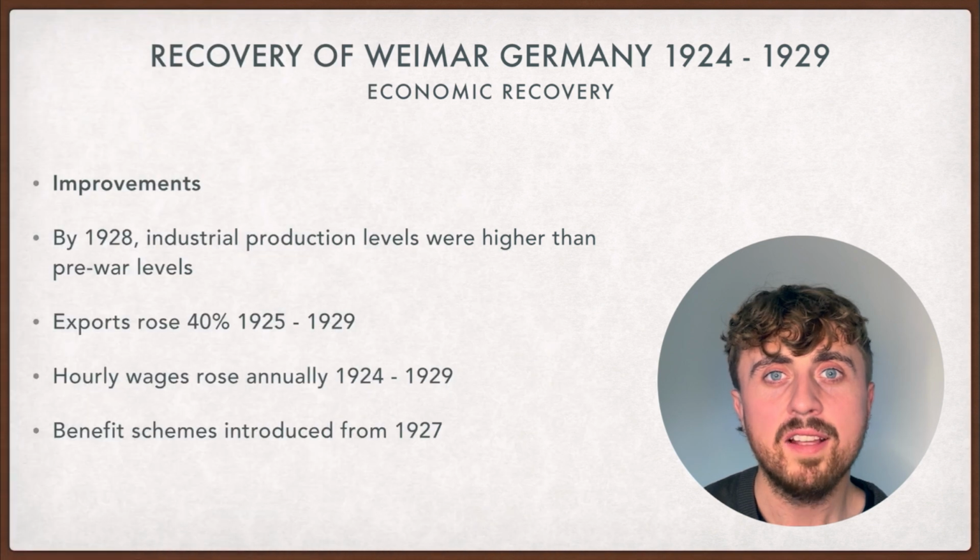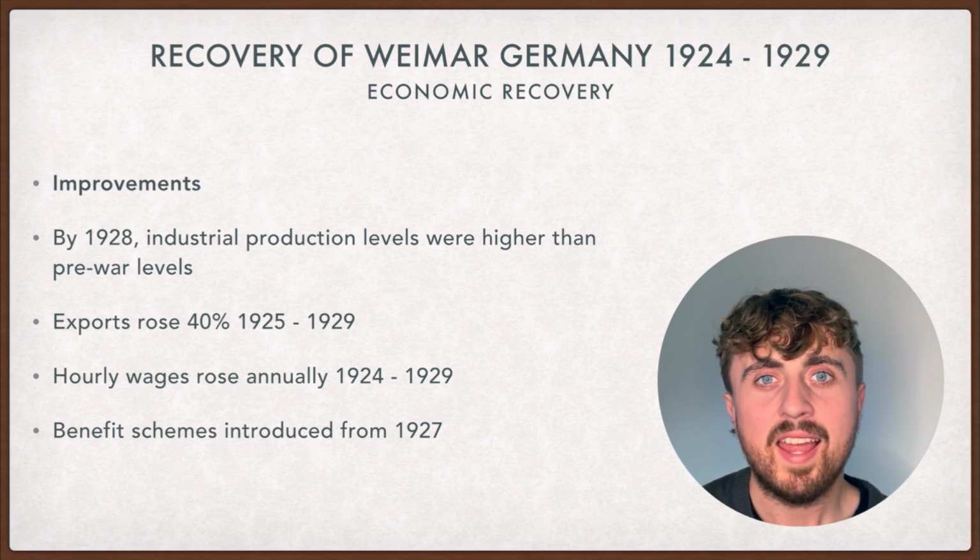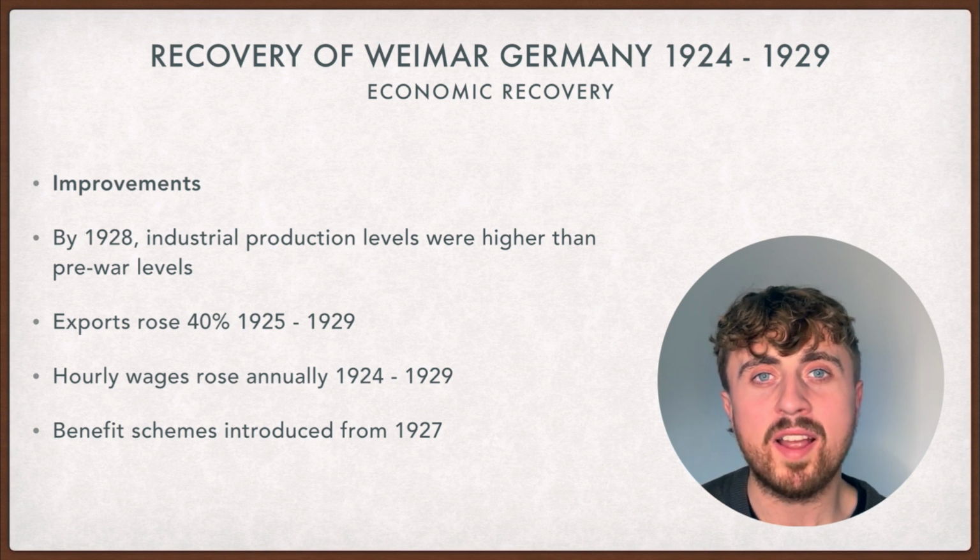So what were the economic improvements for Germany? Well, by 1928, industrial production levels were higher than pre-war levels. Exports rose 40% between 1925 and 1929. Hourly wages rose annually from 1924 to 29, and benefit schemes were introduced in Germany from 1927.